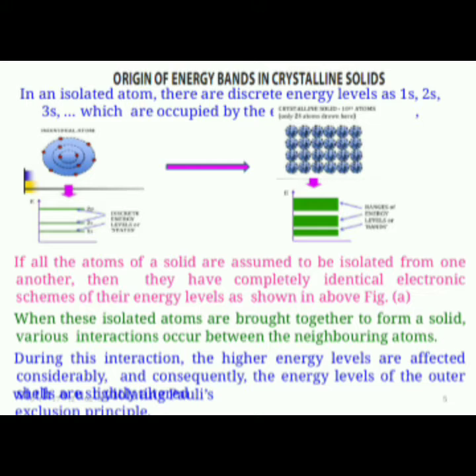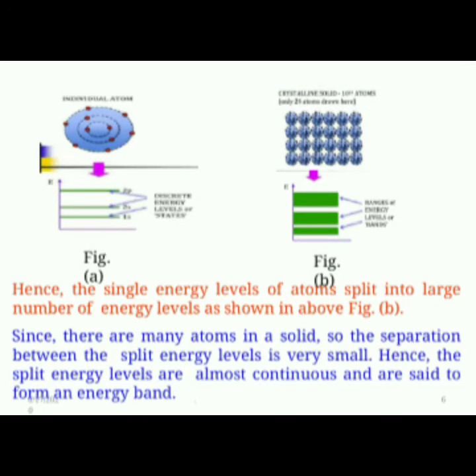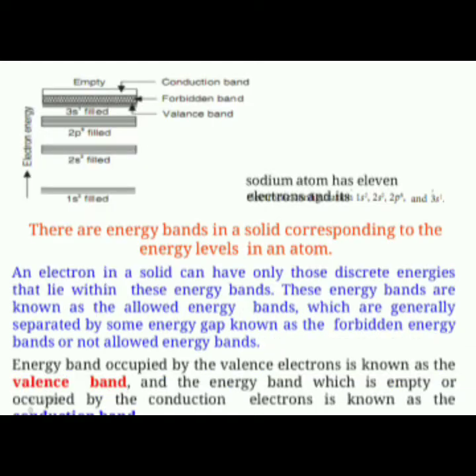When these isolated atoms are brought together to form a solid, various interactions occur between the neighboring atoms. During this interaction, the higher energy levels are affected considerably and consequently, the single energy levels of atoms split into a large number of energy levels, as shown in figure B. Since there are many atoms in a solid, the separation between the split energy levels is very small. Hence, the split energy levels are almost continuous and are said to form an energy band.